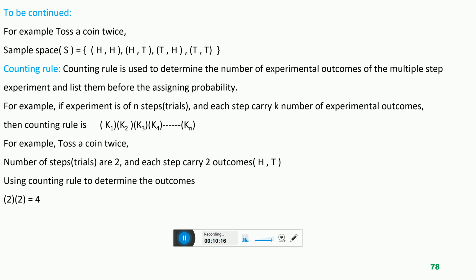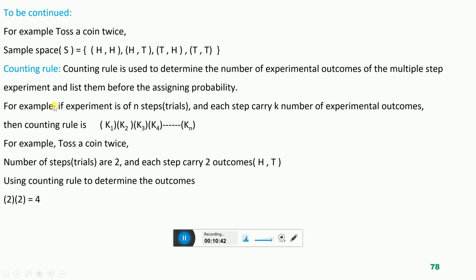Counting rule is used to count, to determine, to identify the number of outcomes of an experiment. Before assigning probability to any experimental outcome, a statistician can determine the number of experimental outcomes of an experiment using the counting rule.